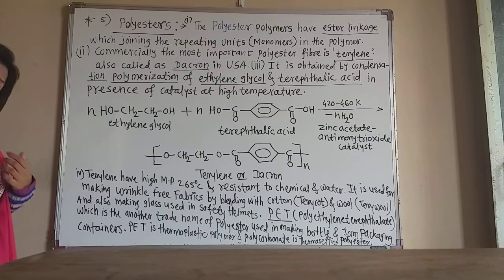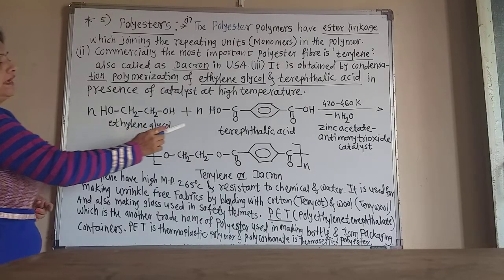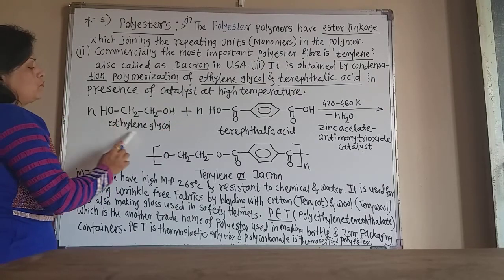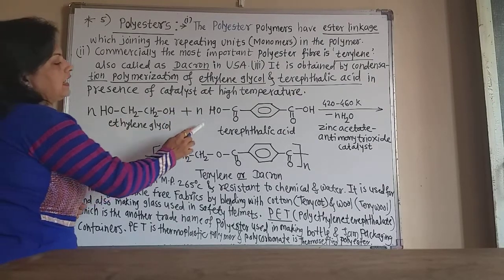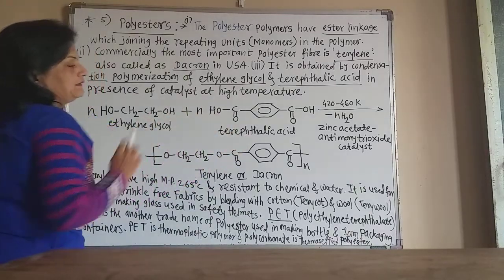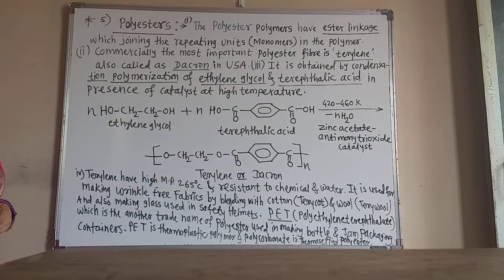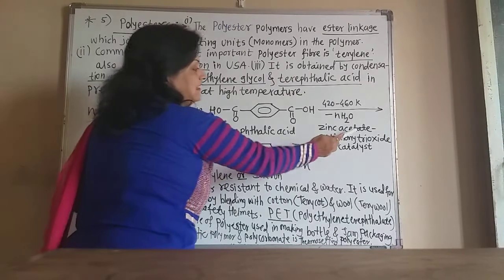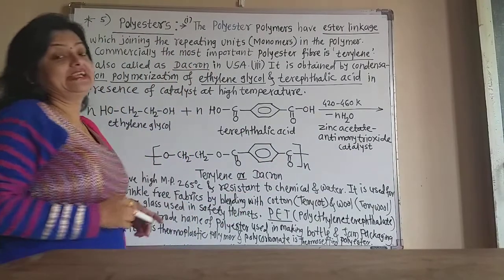Now in the presence of the catalyst and high temperature, these two monomers condense together. Now we have to take the number n. N means so many monomers of ethylene glycol and so many monomers of terephthalic acid are given. And in the presence of a very special catalyst, zinc acetate antimony trioxide catalyst.